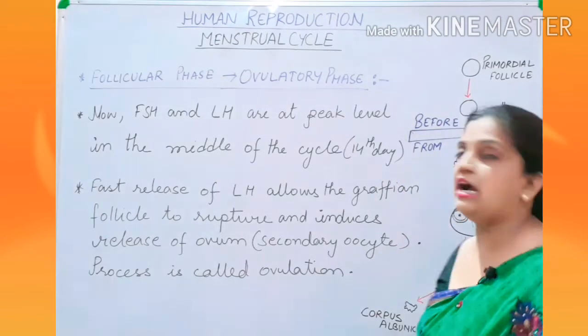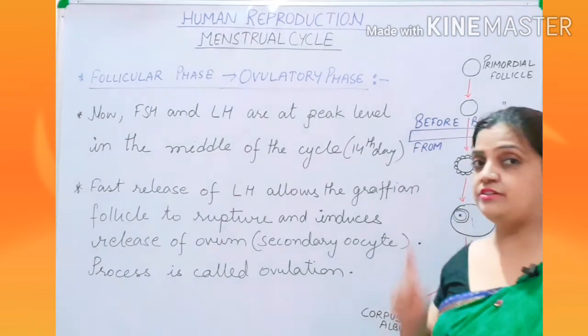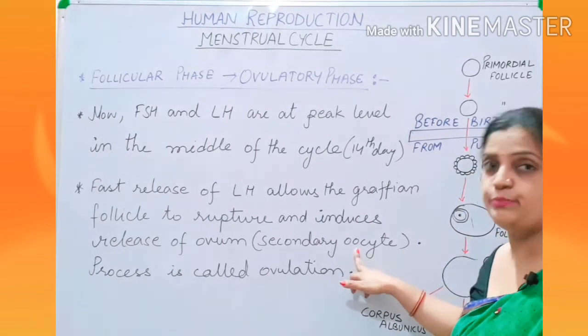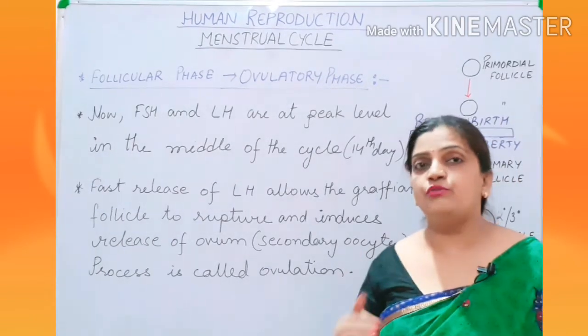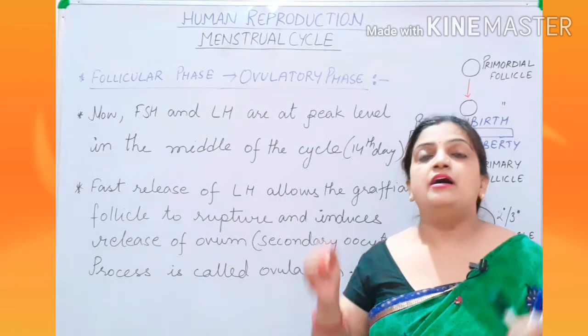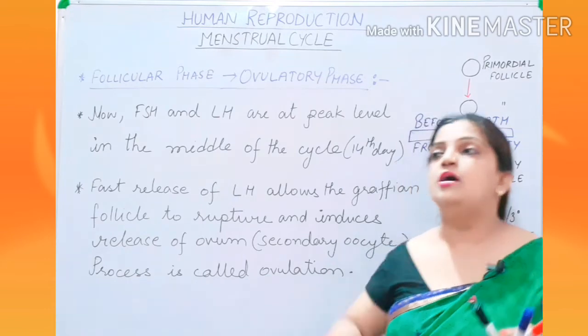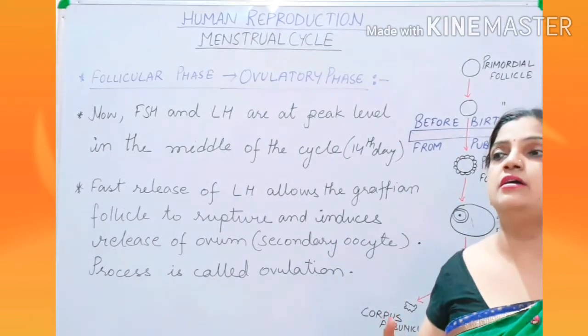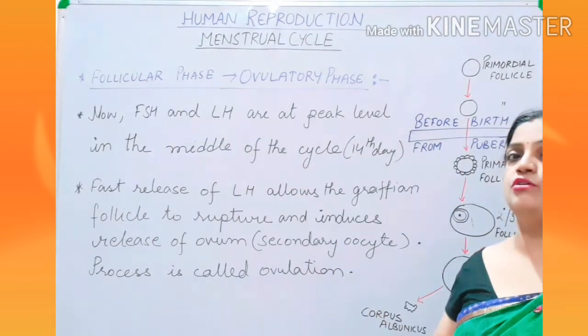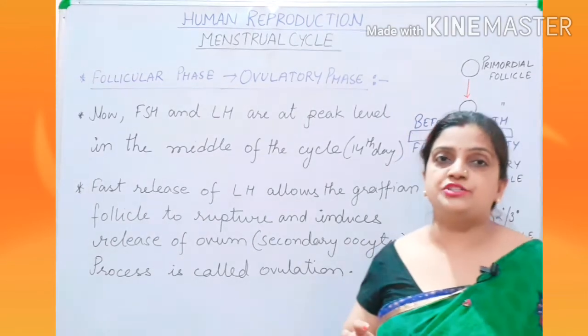Now children, always remember, this is very important: during the ovulation process, whether your secondary oocyte is coming out or your mature ovum is being ovulated, a multiple choice question is asked.